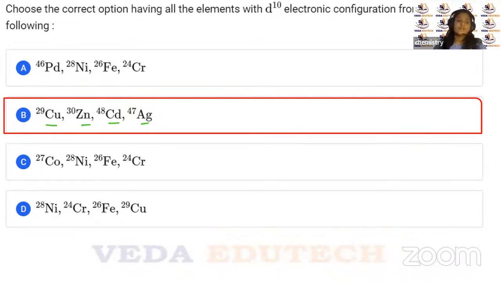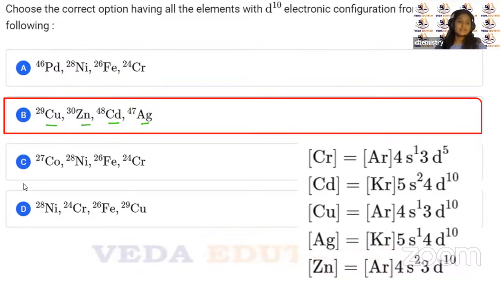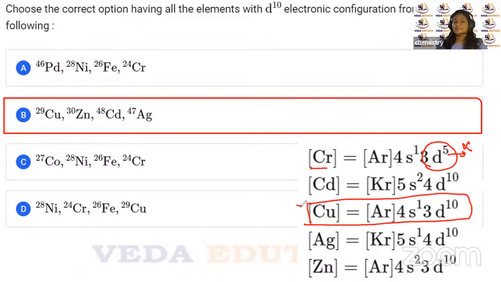Now let us look for these three then. Now if we look at these three, as you can see here, children, we know that chromium is having d5. So this is half filled, so this is not going to be the case. Now looking at copper, the exceptional one, which is 4s1 3d10. So this is having d10. Again, if you look at zinc, this is from d series, d10, this is correct.